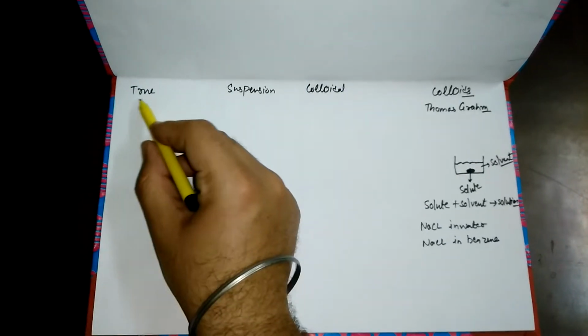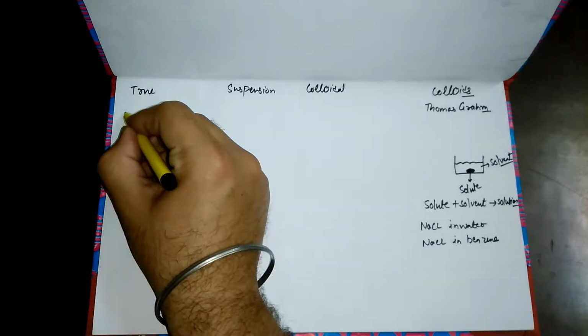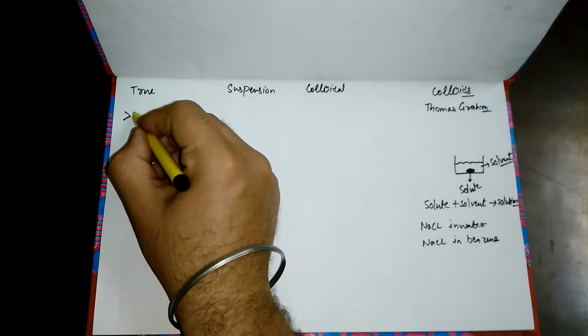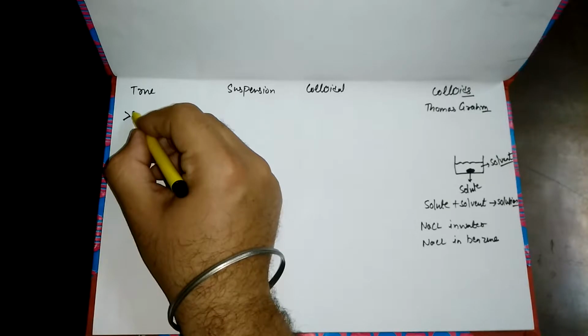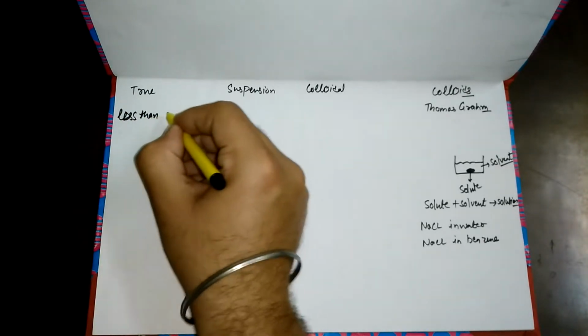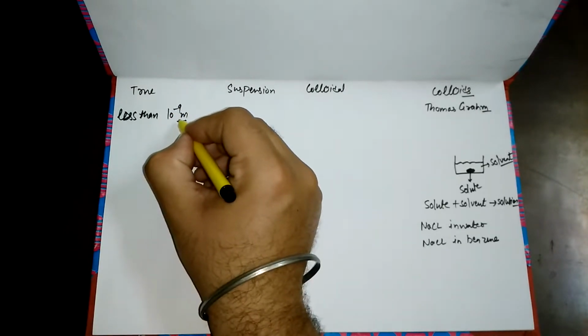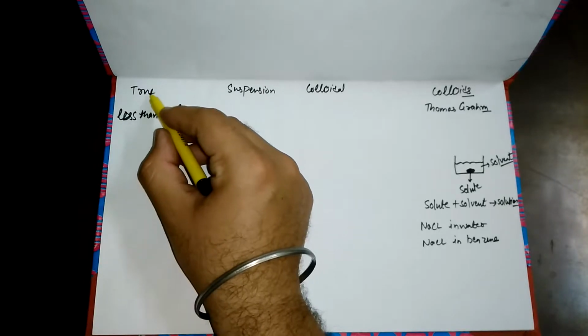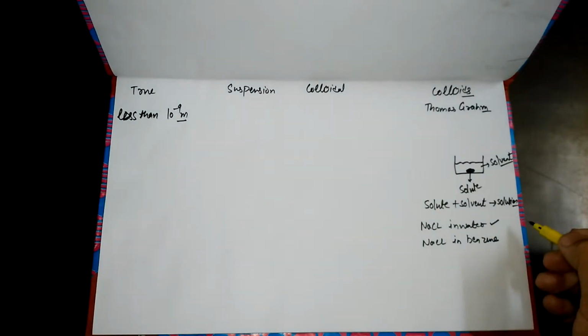True solutions are those where the size of particle is very much smaller. The size of particle is normally less than 10 raised to power minus 9 meter. You have to learn this value as it is. The best example of a true solution is NaCl in water.